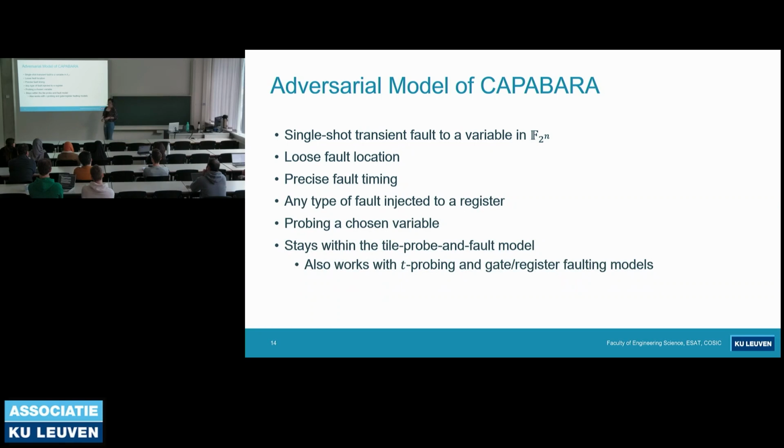Any type of fault can be injected, including a random fault. And the target of the fault should be a register. In addition to the faulting capabilities, the adversary should be capable of probing a chosen variable. And as you see, this model stays within the t-probe and fault model. But moreover, it also works with t-probing and gate register faulting models, because we only inject a single fault and we only probe a single value, which is consistent with t-probing and gate register faulting models.